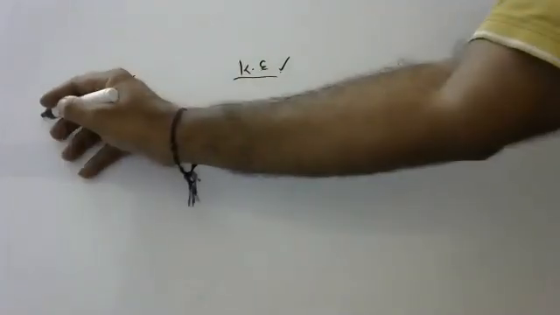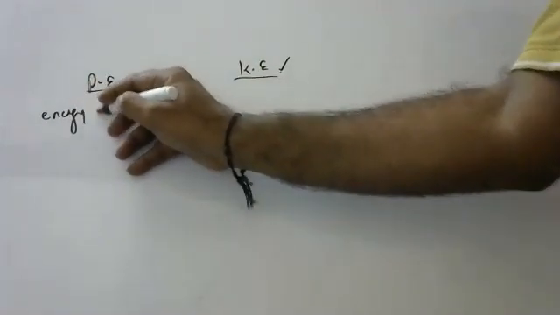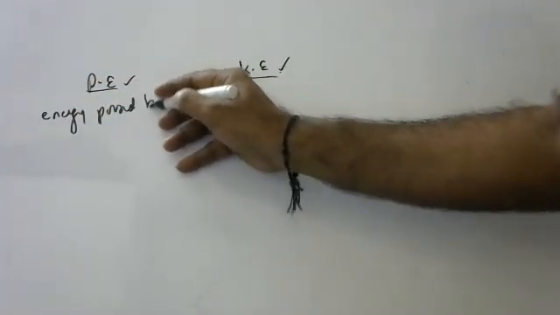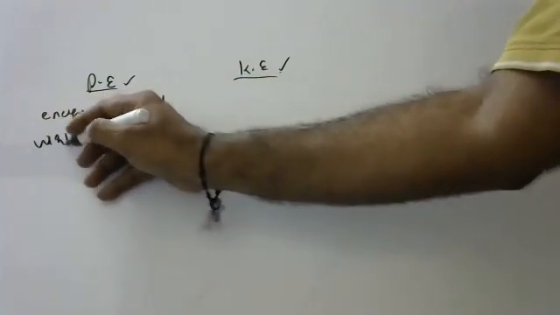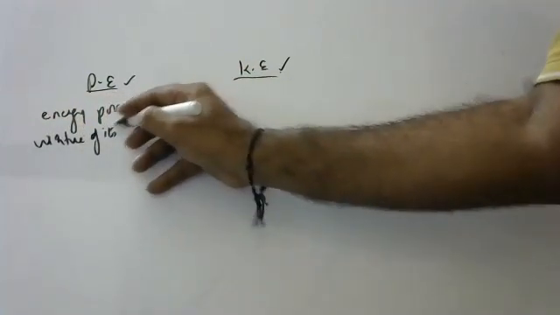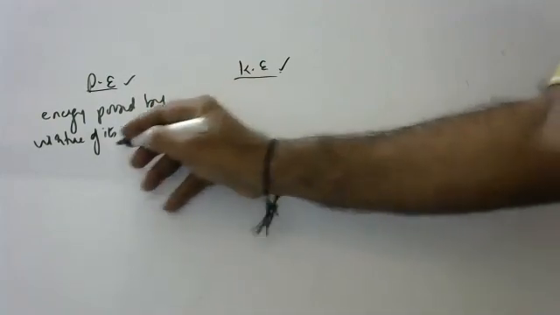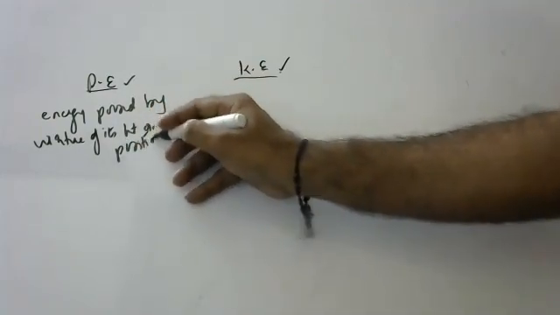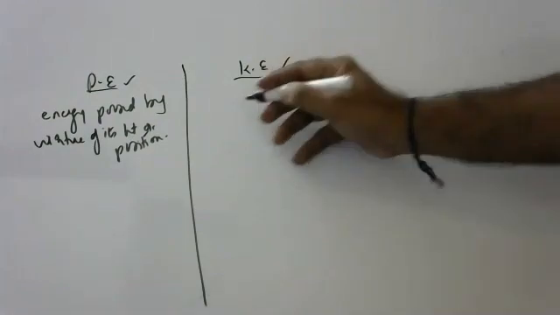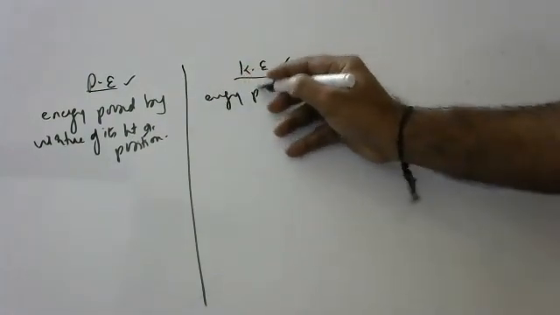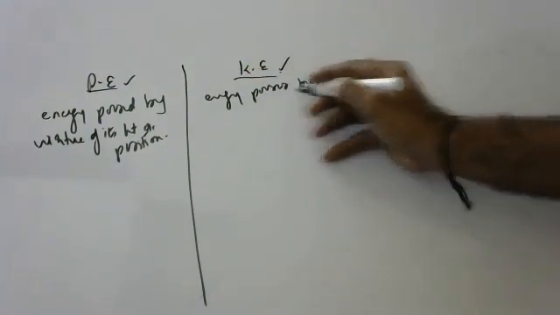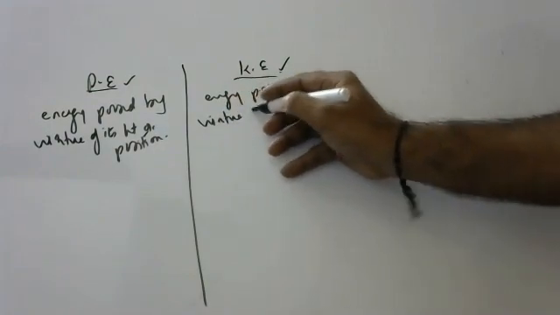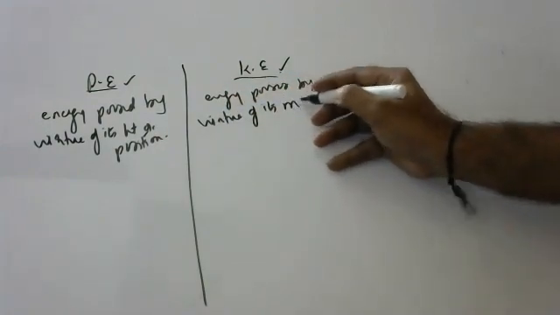What is potential energy? Energy possessed by virtue of its height or position is called potential energy. At the same time, energy possessed by virtue of its motion, if it is moving, means kinetic energy.